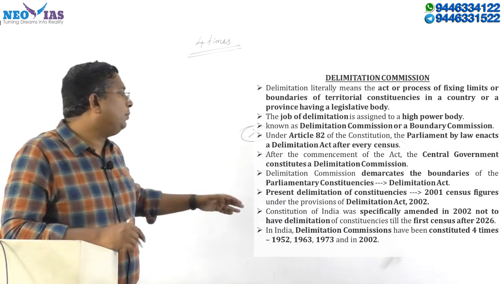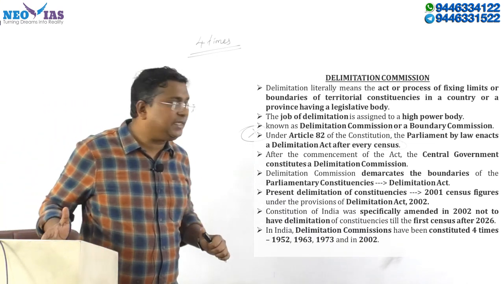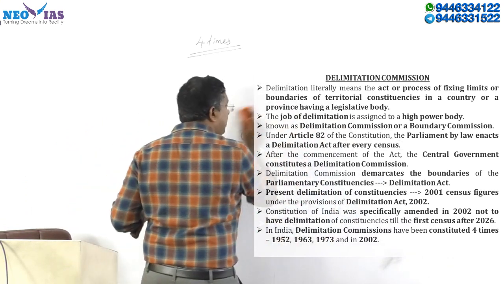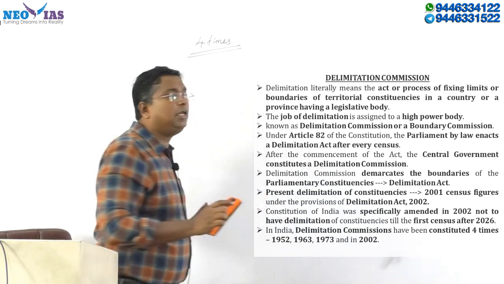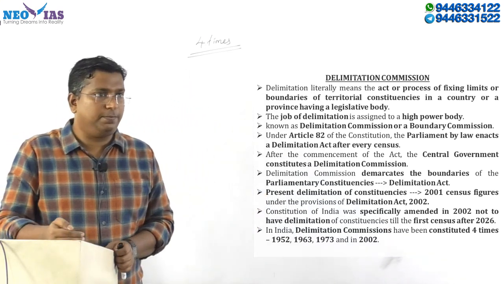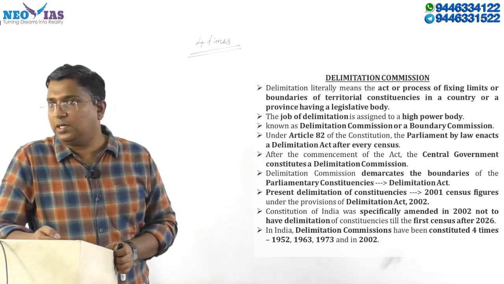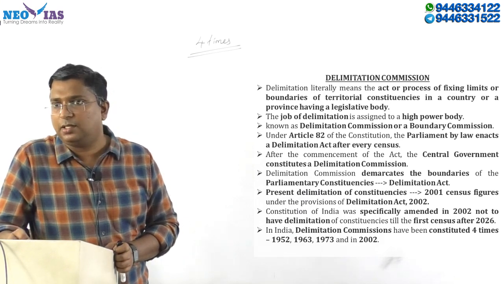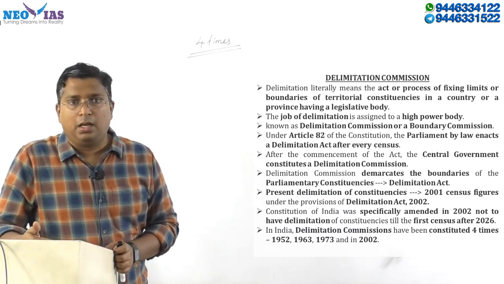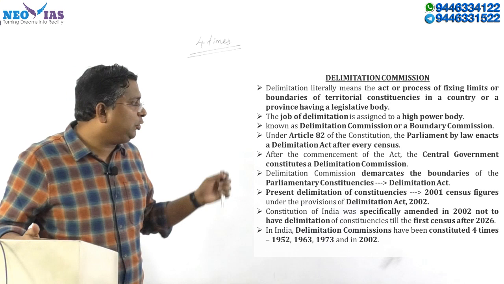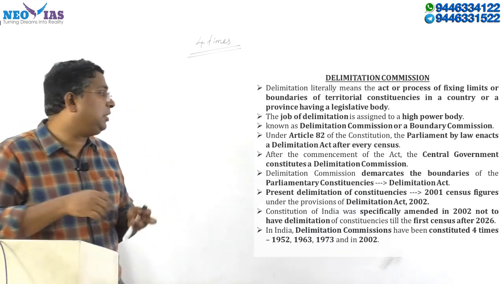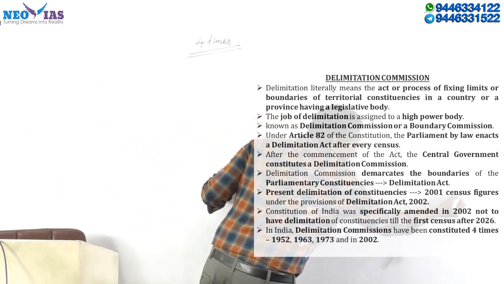The latest delimitation exercise happened after the 2001 census. After the 2001 census we had one more census, the 2011 census, but there is a reason why. After the 2001 census, the Parliament enacted the Delimitation Act in 2002.